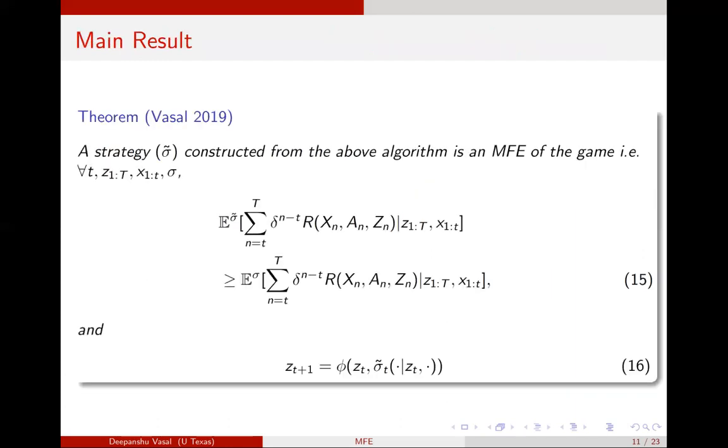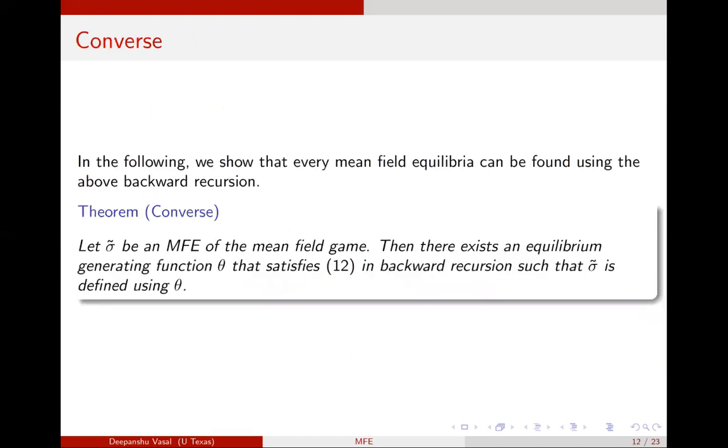And this is our main result, where we show that the sigma tildes that we have constructed in this backward recursive way is actually a mean field equilibrium for the game, such that for the zt that I will show how it is derived, no player wants to unilaterally deviate from this sigma tilde, and the zt's are updated using the sigma tildes using the Fokker-Planck-Kolmogorov forward equations. We also show a converse where we show that all mean field equilibria can be computed in this way. Thus there always exists an equilibrium generating function theta that satisfies 12 in the backward recursion, such that sigma tilde is defined using theta.